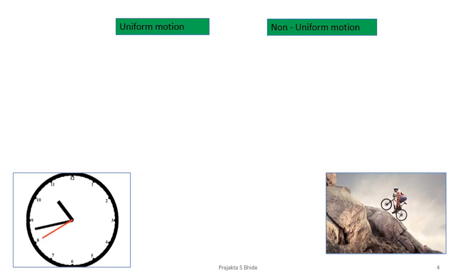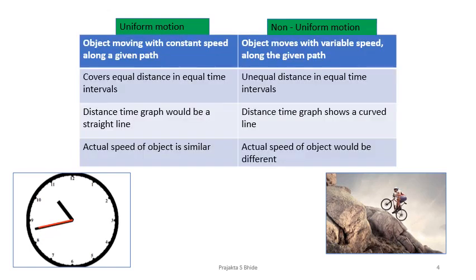Now if I want to find out the exact difference, have a look at this table. Uniform motion, how is it defined? An object moving with constant speed along a given path. Speed remains constant. Here, in non-uniform motion, the speed is variable. Uniform, second point, what does it tell me? It covers equal distance in equal time intervals. And here, the time interval is equal, 5 minutes only, but the distance covered is unequal. So first 5 minutes may be 10 kilometers, second 5 minutes 20 kilometers, third 5 minutes 5 kilometers, depends.